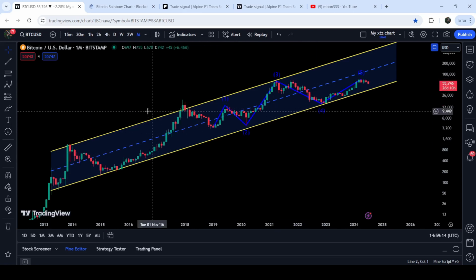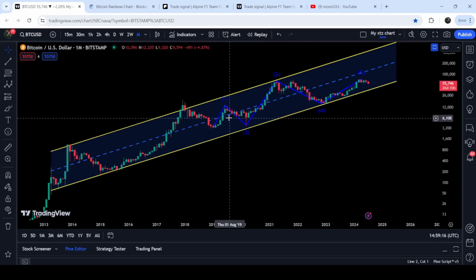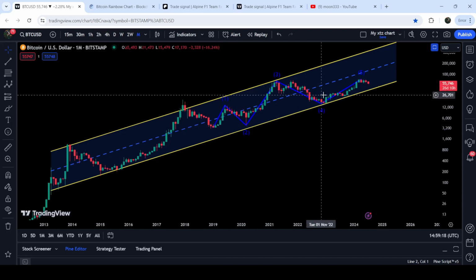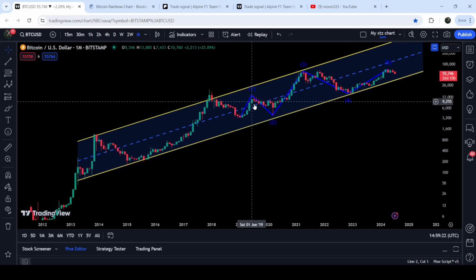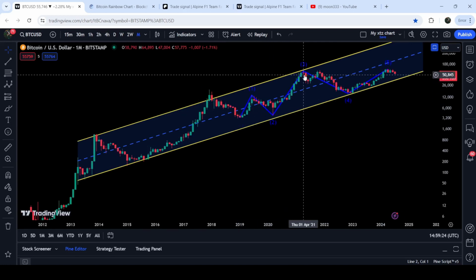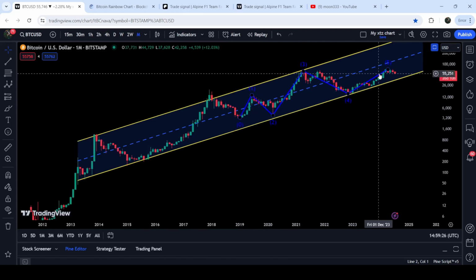And now during this rally, during this move on this monthly time frame chart, you can see that we have this Elliott wave structure here. This is the wave 1, the impulsive wave 1, the correction wave 2, the impulsive wave 3, the correction wave 4, and this is the wave 5.